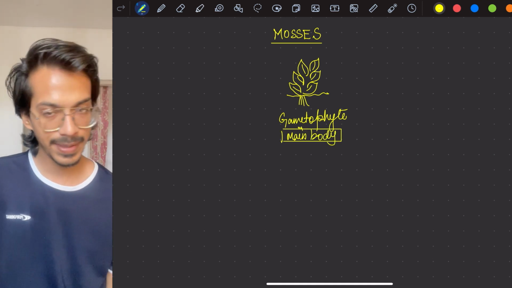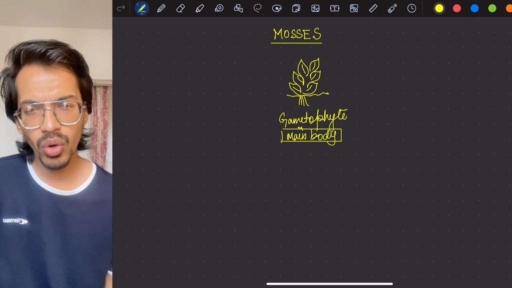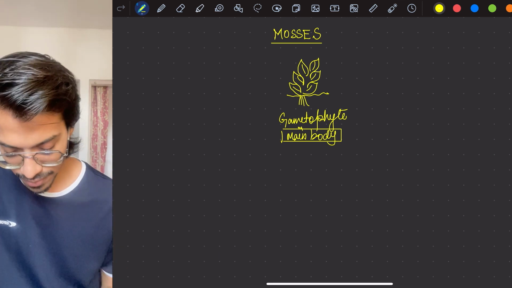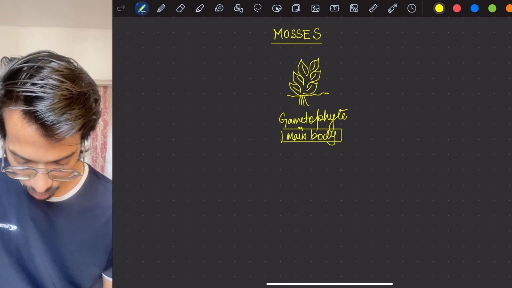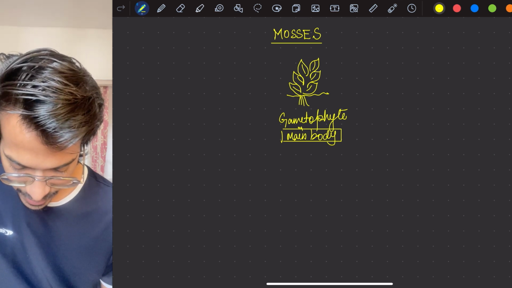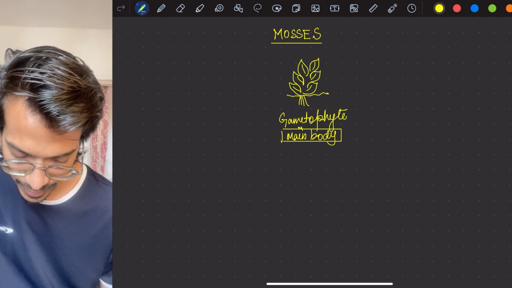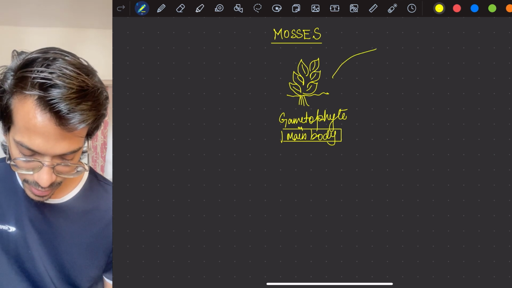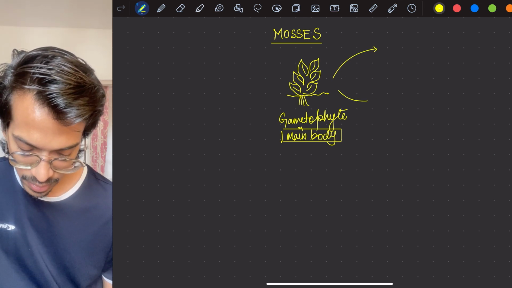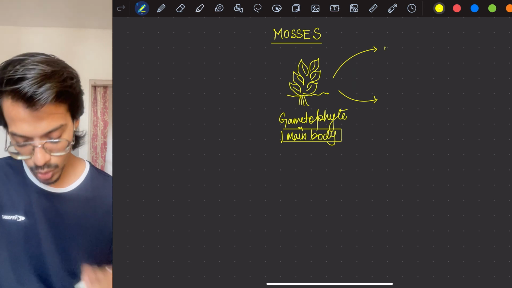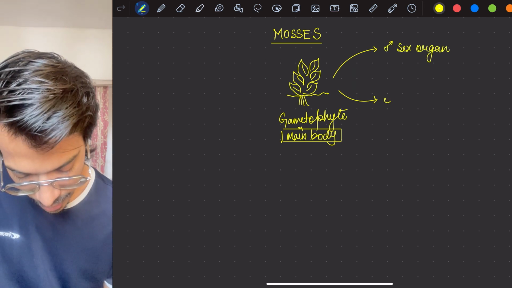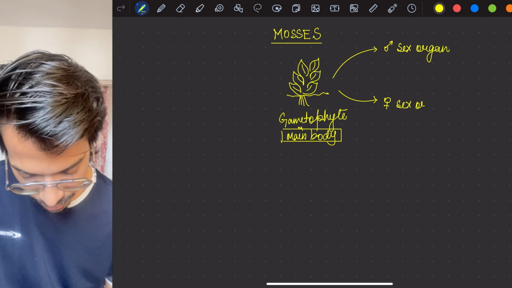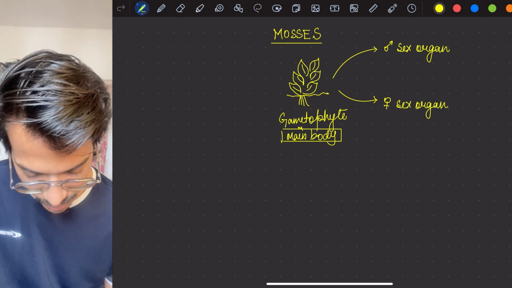So the gametophyte is there. Now what used to happen in the liverworts? Most of the things would be similar. They will have male and female sex organs. The male sex organ is called antheridium, and the female sex organ is called archegonium. They will make the male gamete, and they will make the female gamete.